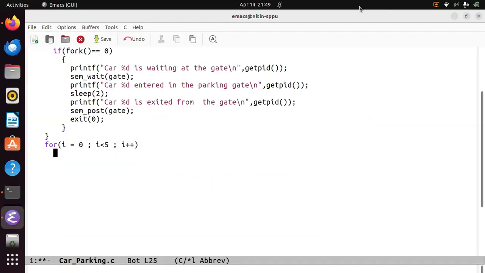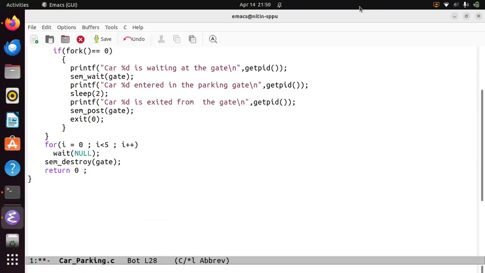That's why we'll write wait(NULL) for all processes. And then we just have to destroy the semaphore, sem_destroy, and then return 0, brackets complete.